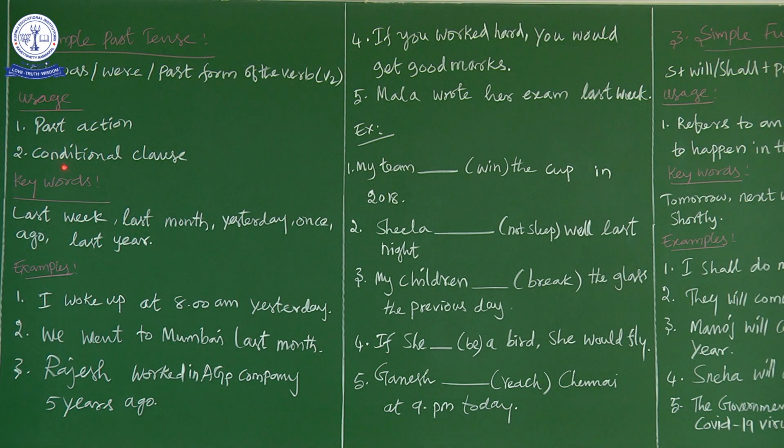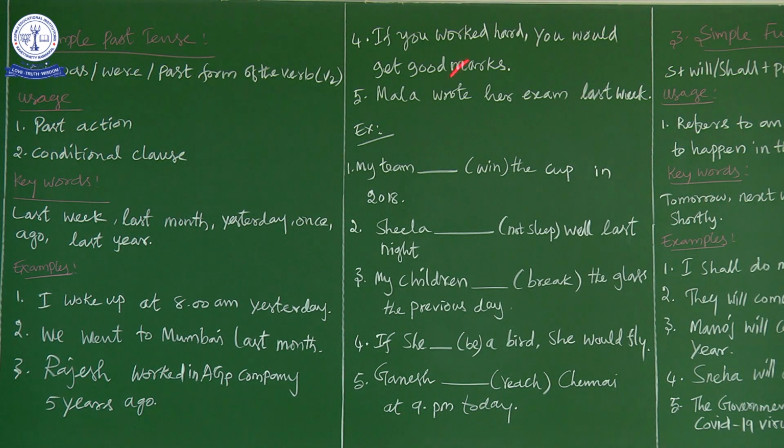So when the sentence is in the conditional class, we have to go for simple past tense. You see here the fourth sentence: if you worked hard, you would get good marks. The first part of the sentence is the conditional clause and the other part is called the main clause. In the conditional clause, the verb worked is in simple past tense.